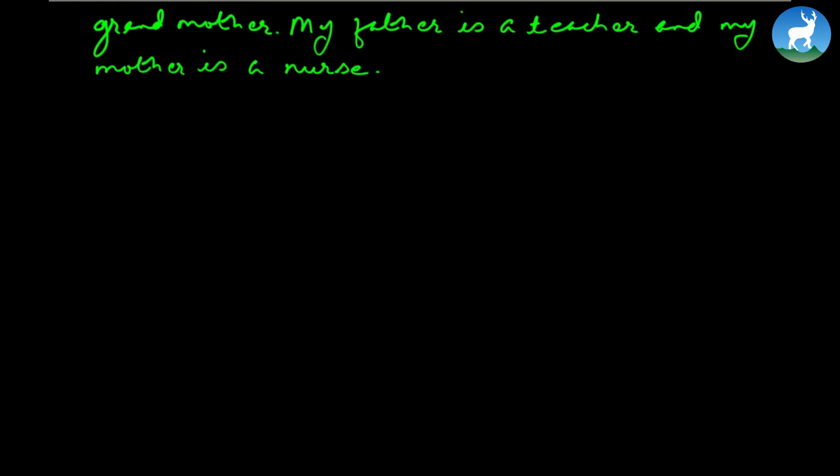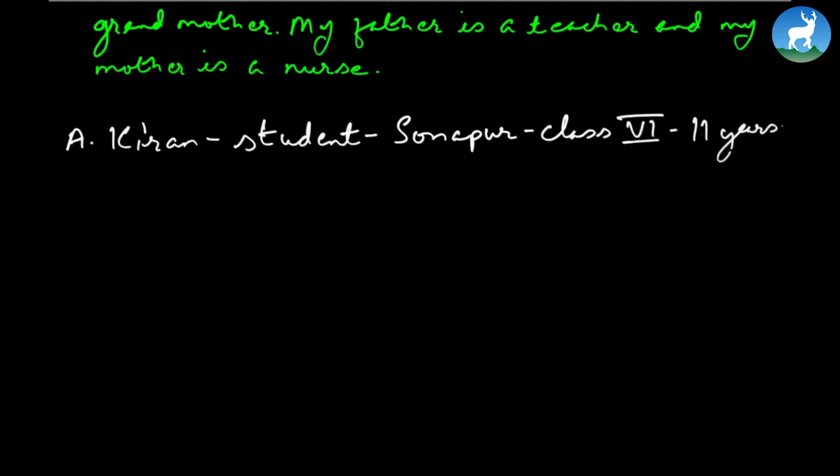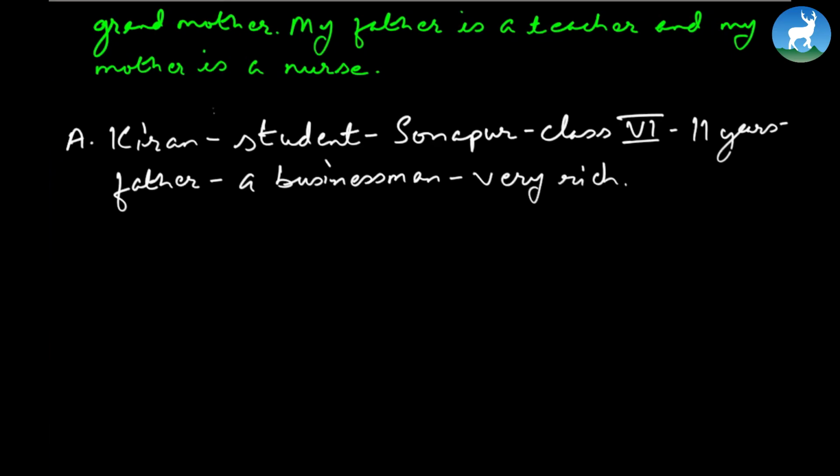I'm going to write some phrases and sentences for you. You can do it as homework. Now, for number A, here are the words from which you have to make a beautiful paragraph. Kiran, student, Sonapur, class 6, 11 years, father, a businessman, and very rich.